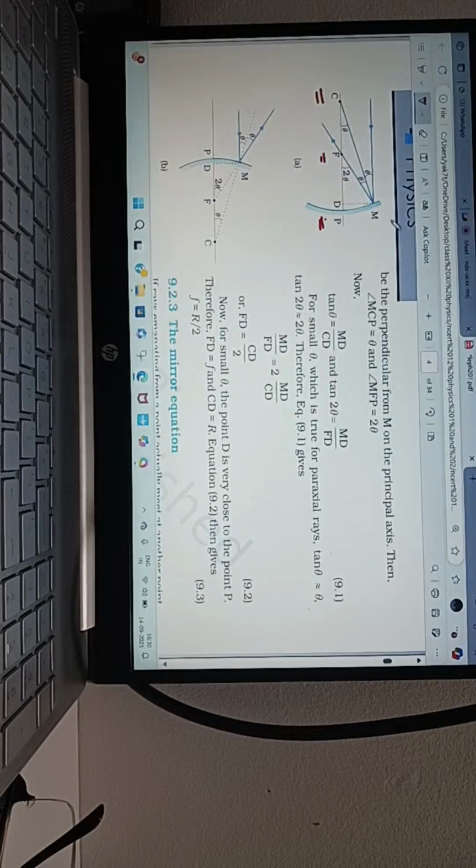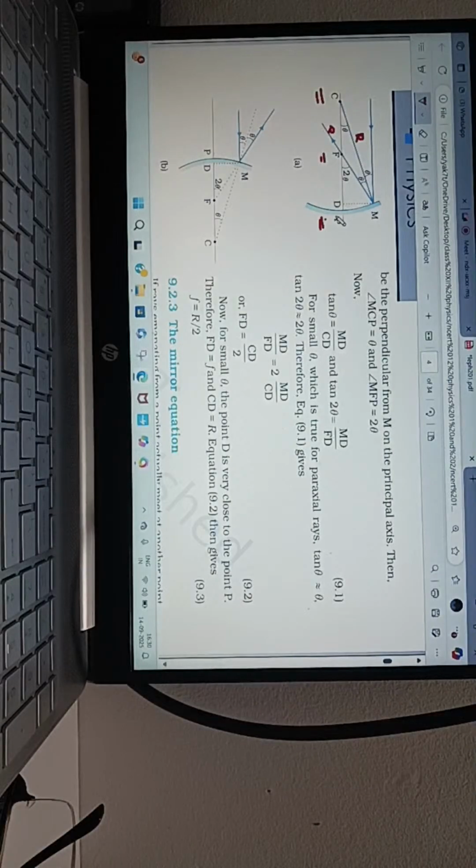What is CM? Sir, the radius of curvature. Radius of curvature. Okay. So what is CP? Sir, CP is also the radius of curvature. Very good. But when you look, is CM greater or is CP greater? CP is greater.